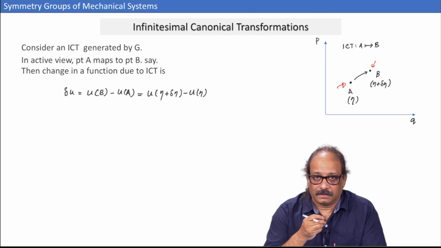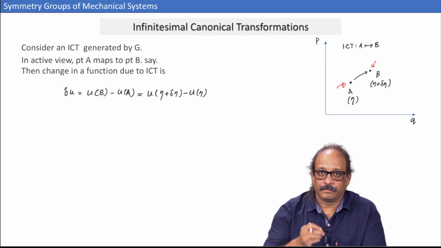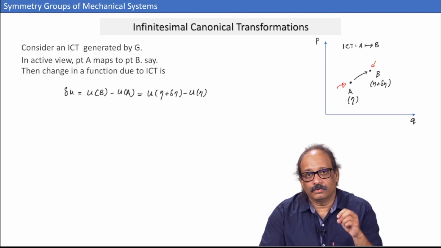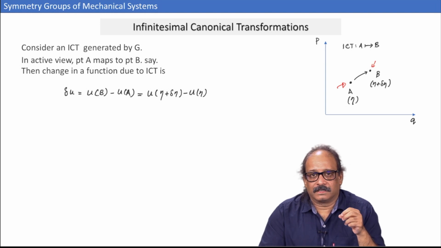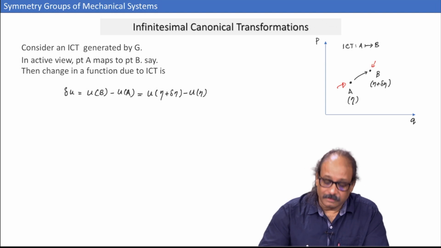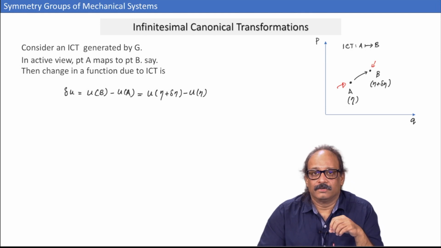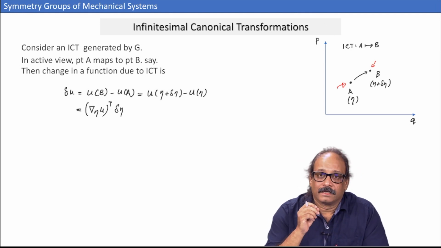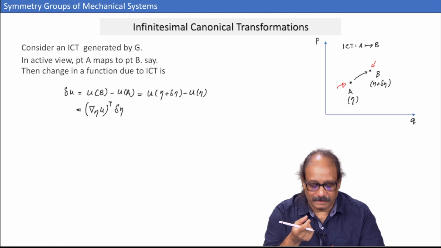We will talk about the change in the function, because the point has shifted from A to B. I will write delta u, the change in the function, as the value of the function at B minus the value of the function at A. That is u at eta plus delta eta minus u of eta, and then you do a standard Taylor expansion and you get the gradient of u with respect to eta multiplied by the displacement, that is delta eta.